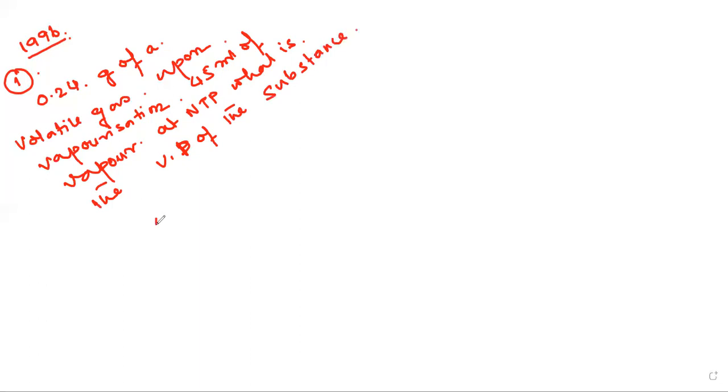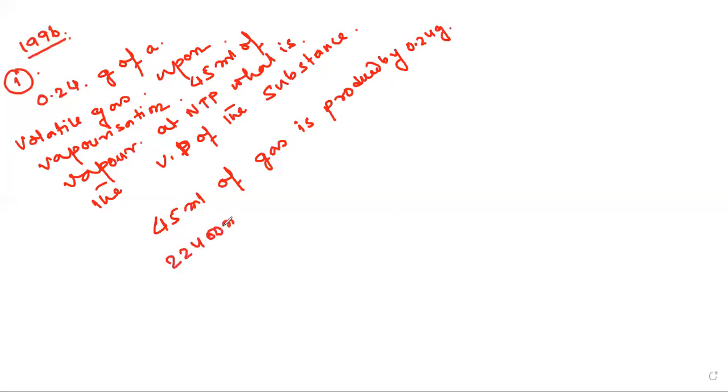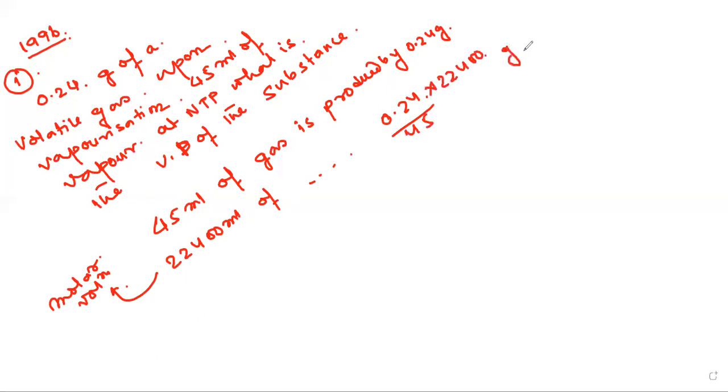You can see 45 ml of gas is produced by 0.24 gram. So 22400 ml of gas, that is the molar volume. So we will get 0.24 divided by 45 multiplied by 22400 gram.